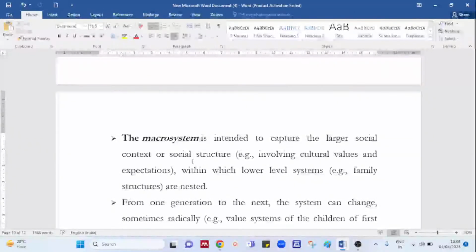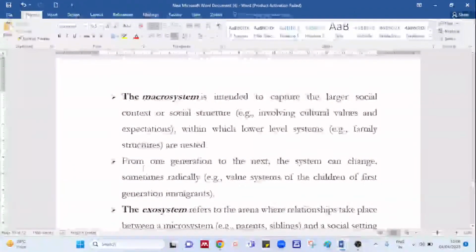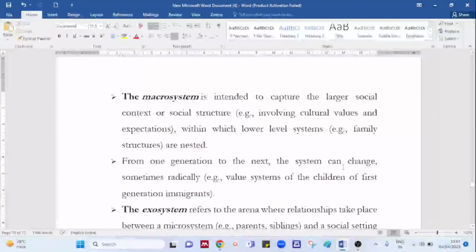Now, when we go a little bit ahead, that is from one generation to the next, the system changes. Obviously, the cultural parameters, the values, the expectations change. So the value system of the children of the first generation, that is immigrants. So when we talk about this cultural system, which is passed on from one generation to another, has it changed? Yes, it has changed.